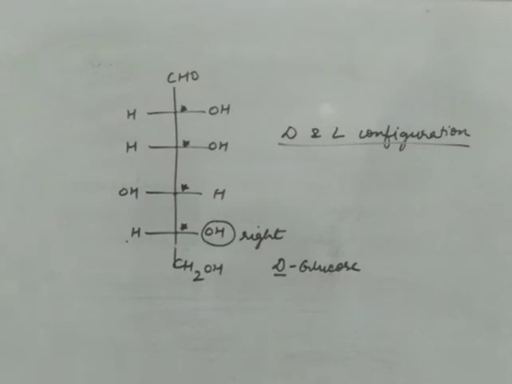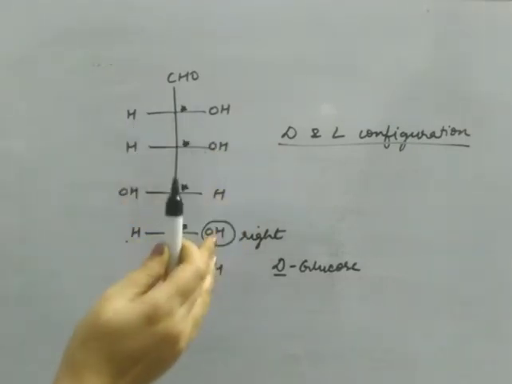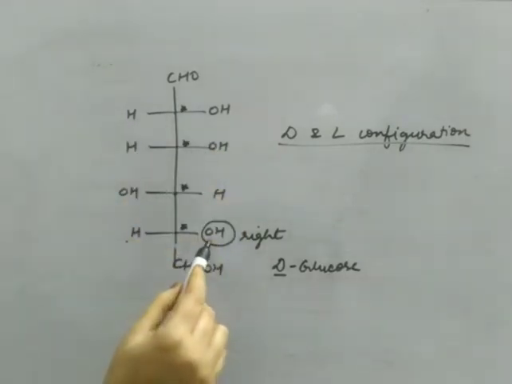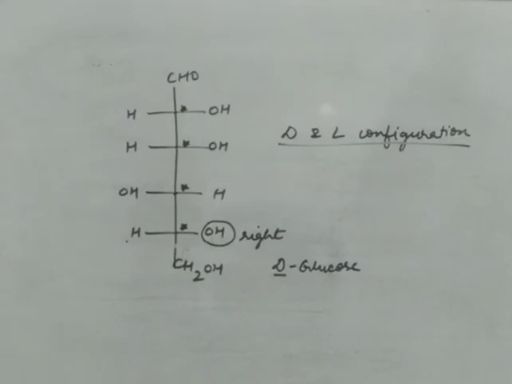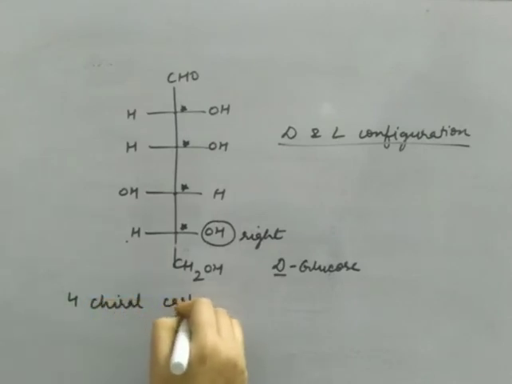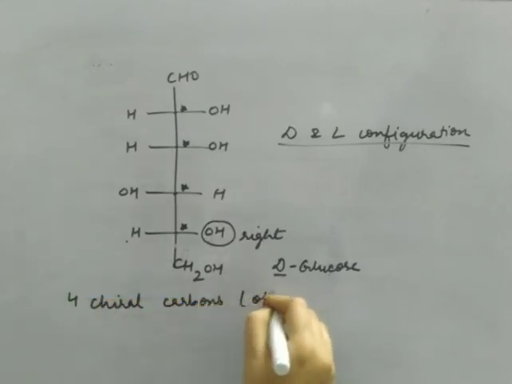So while we are writing the structure for glucose, you can place HOH on any side, but you have to take care of this last chiral carbon. That is, the carbon must contain OH attached to the right side. Now one more important thing, glucose has 4 chiral carbons, so definitely it is optically active.